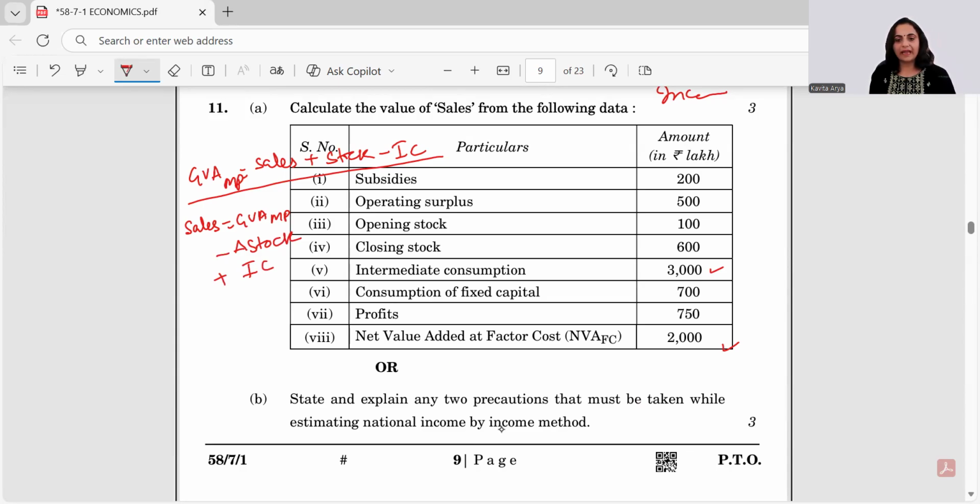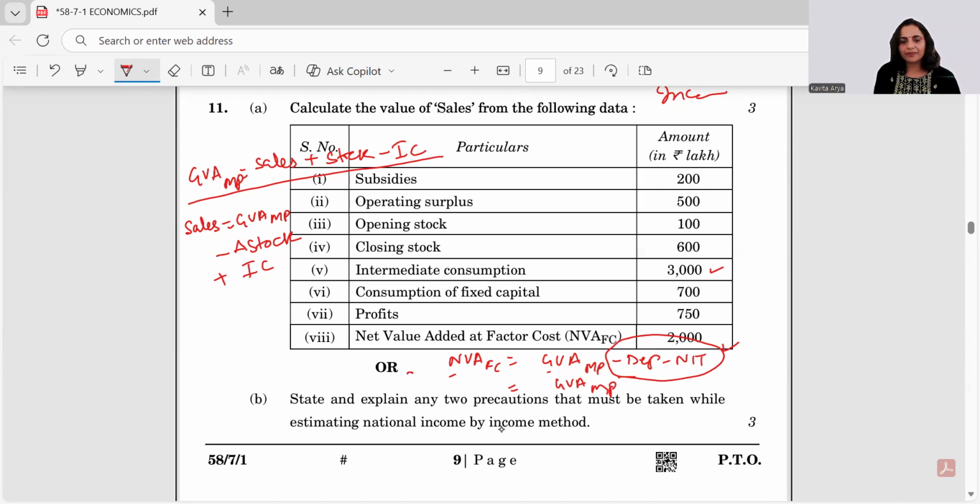So let us find NVA at FC from GVA at MP. So subtract depreciation. That first step is sorted. NVA is okay. And minus NIT will give you FC. So what is the value here? We need it, right? So we would have this equality, but we want to have GVA at MP. So these two would be transposed on this side.